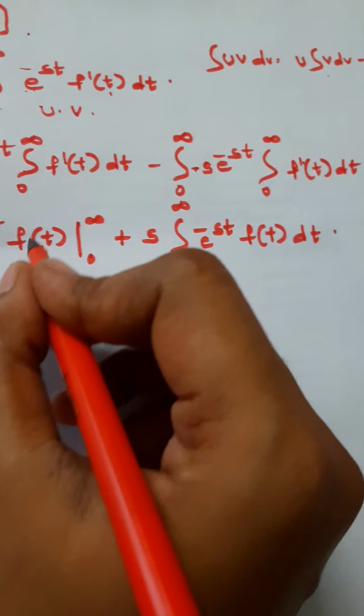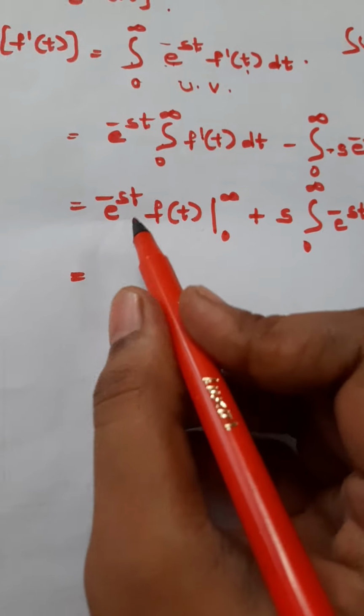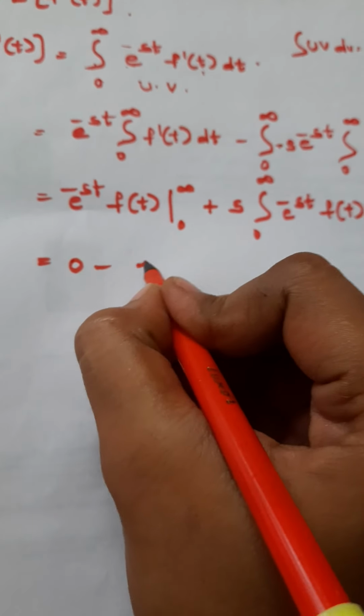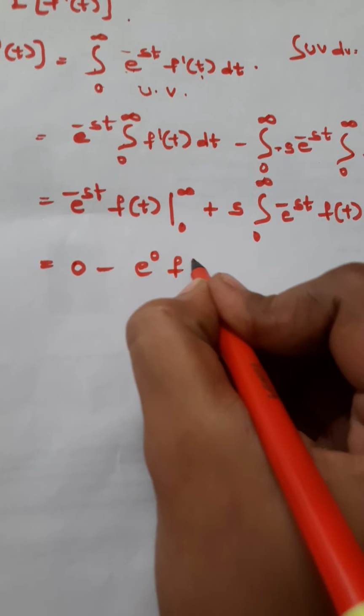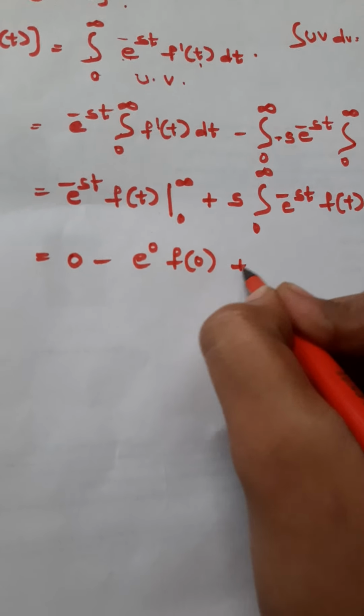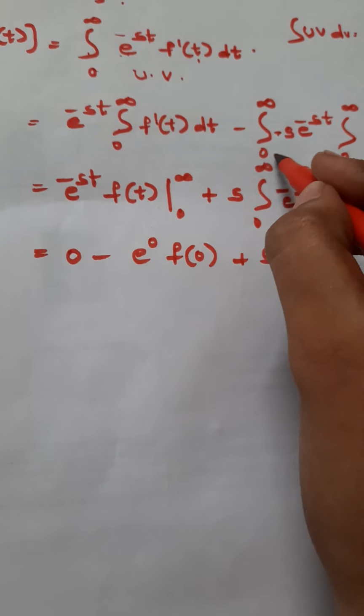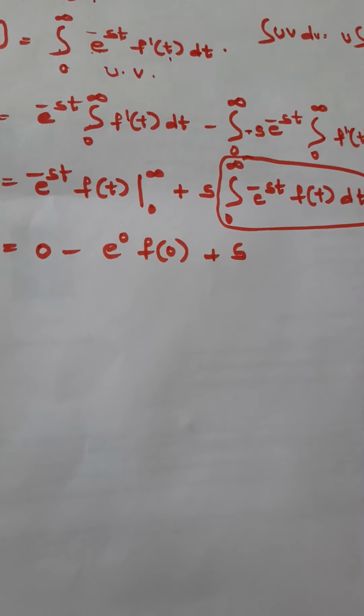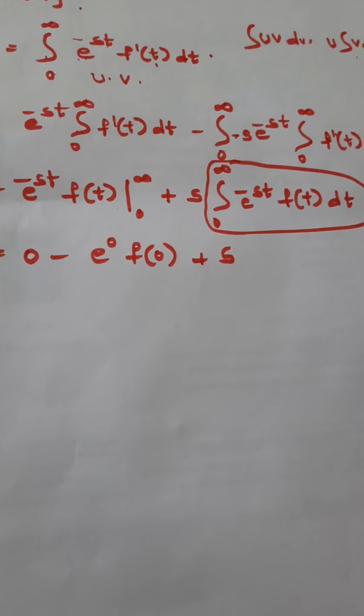Now here we substitute upper limit minus lower limit. Anything to the power of infinity, the value becomes 0, minus the lower limit: e to the power of 0 times f of 0, plus s into the Laplace transformation of f of t.